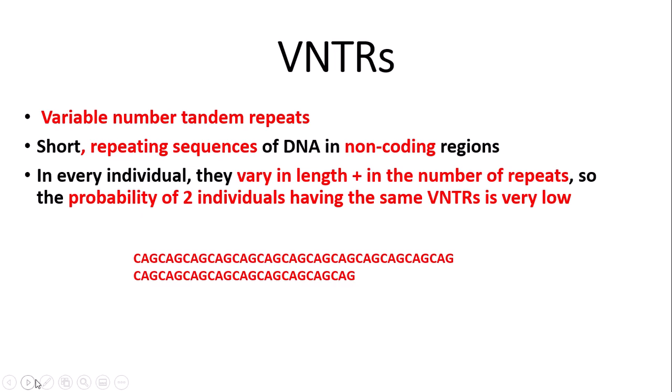So here we have an example of a VNTR, the CAG repeats. CAG codes for the amino acid glutamine, I think. Here we have individual 1 on the top, which has 1, 2, 3, 4, 5, 6, 7, 8, 9, 10, 11, 12, 13 repeats. And on the bottom we have individual 2, which has 1, 2, 3, 4, 5, 6, 7, 8, 9 repeats. So different individuals have different numbers of repeats and lengths of VNTRs, so we can identify individuals very easily using genetic fingerprinting of VNTRs.